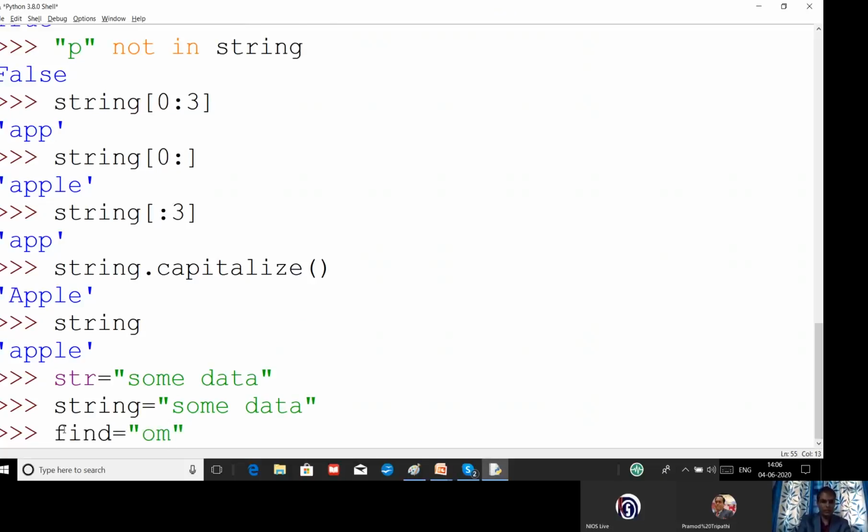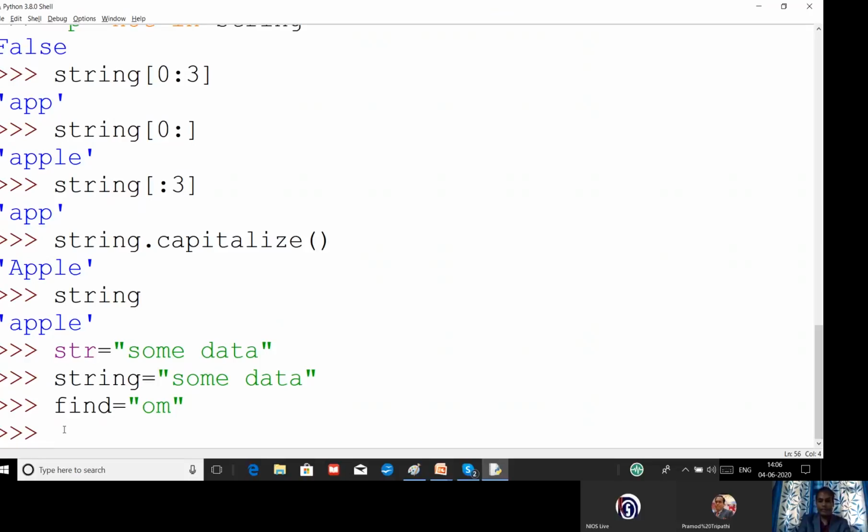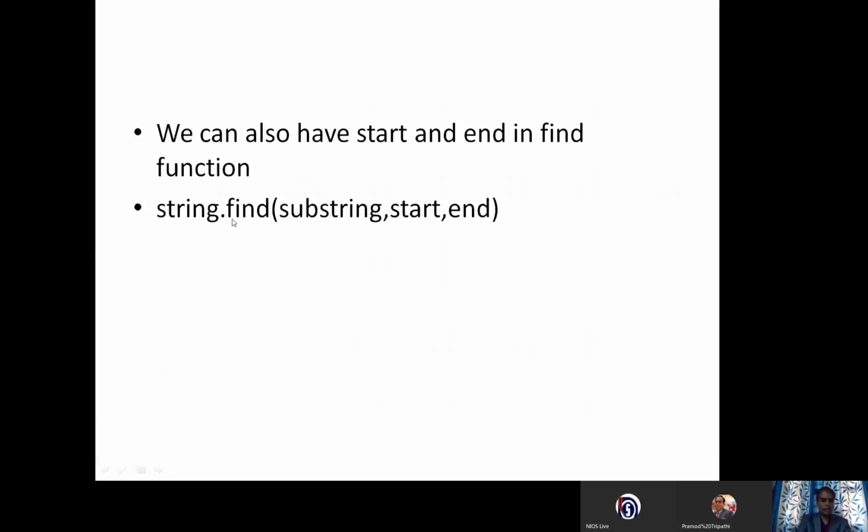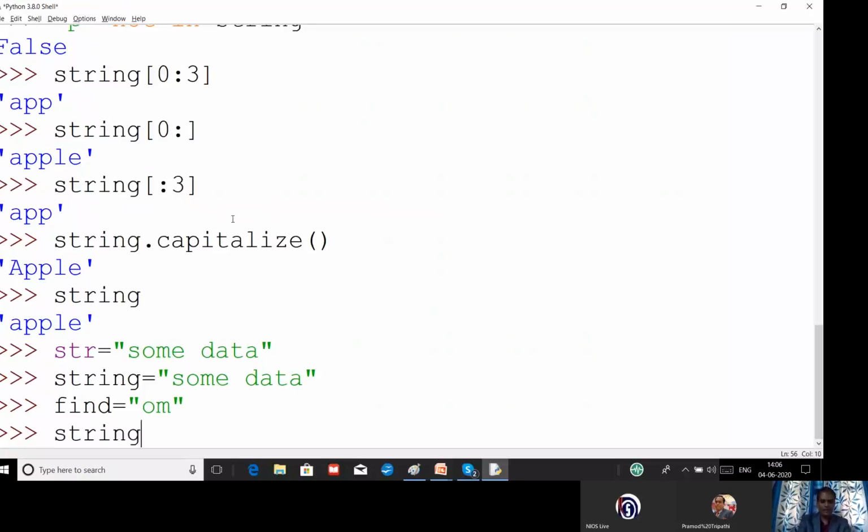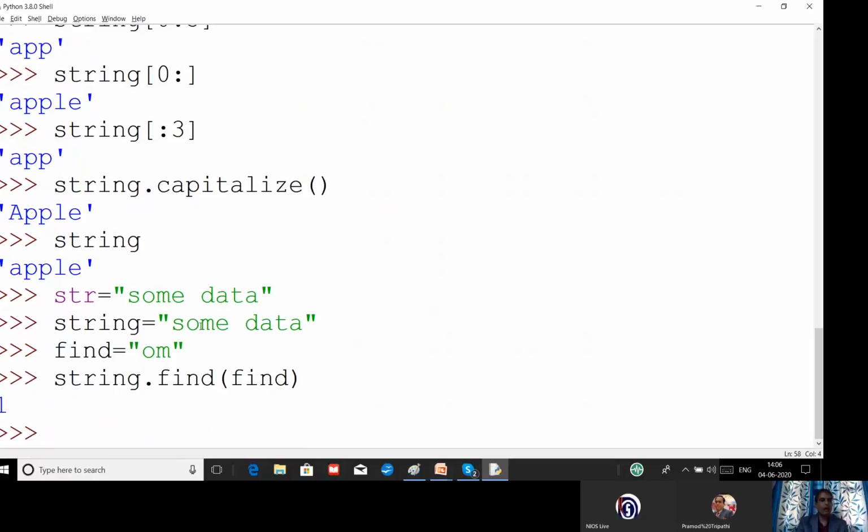Now I will write string dot find. What is the variable name? This is the variable name, string dot find, and what I want to find is this. And I am getting the result as 1, index number 1.